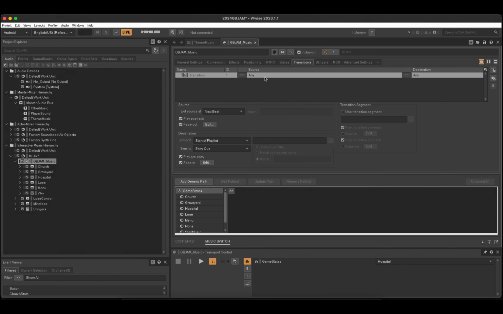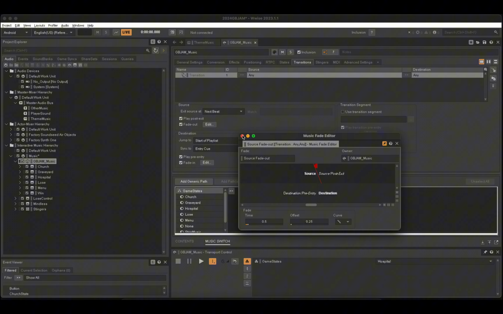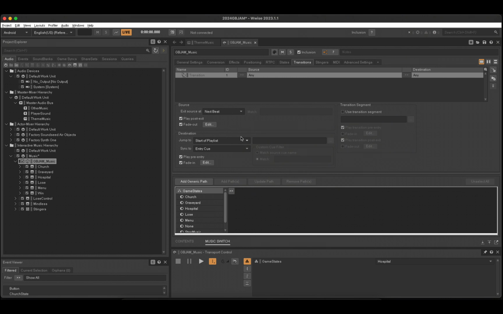We want a smooth transition when music tracks are played from one to another. Therefore, we have fade out from the exit source and fade in to the destination source. Also, when the music changes from one to another, we want the immediate switch along with the music tempo, so exit source at next beat.